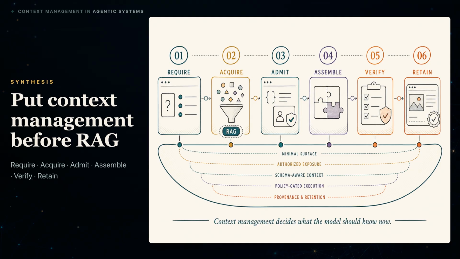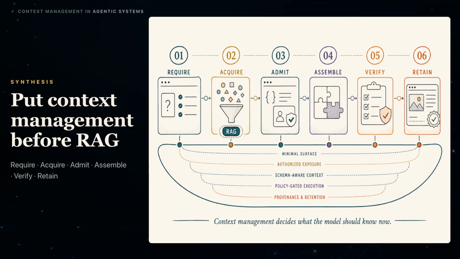Fourth, assemble for coverage under a fixed budget, preserving exact facts and source structure where loss matters. Fifth, verify missing information, claim support, citation correctness, and whether the system should retrieve again or abstain. Sixth, retain durable decisions, unresolved gaps, and evidence references while refreshing stale material.